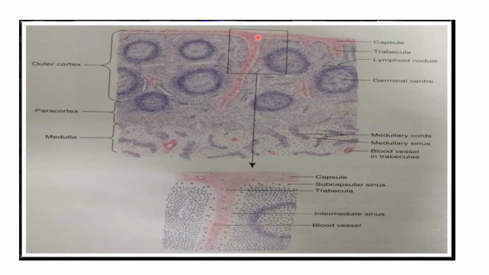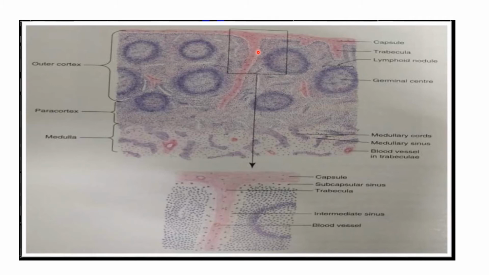The channels are known as the sinuses, lined by endothelium, but their walls allow free movement of lymphocytes and macrophages into and out of the channel. Efferent lymphatics reaching the outer surface of the cortex of the node enter the extensive subcapsular sinus. So here the efferent vessels enter, and here there is a subcapsular sinus.